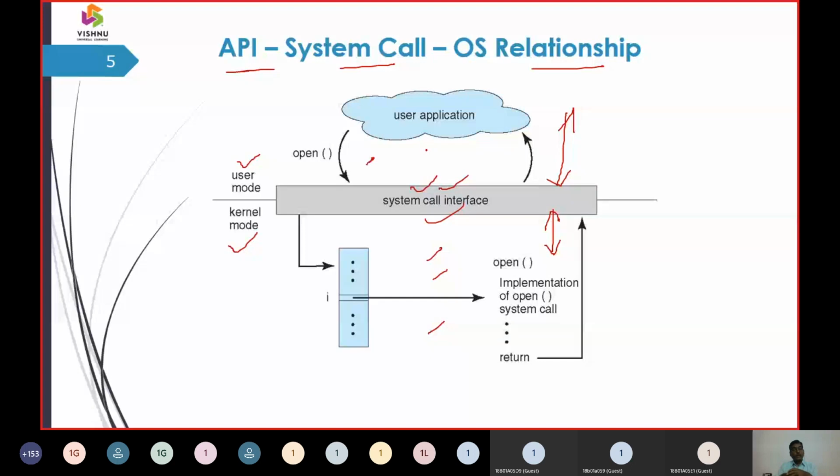What will this application programming interface do? It converts all our instructions into system calls. Why does it convert into system calls? Because operating system routines are executed in system calls only. So now the user program is converted to the system call. Now the system call requests a set of operating system services. How does it request? It requests using an interface. To where is this interface linked? The interface is linked to the kernel.